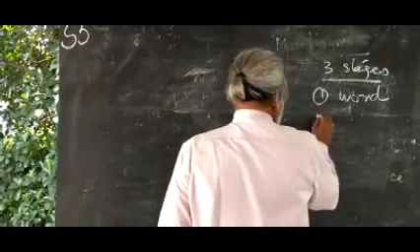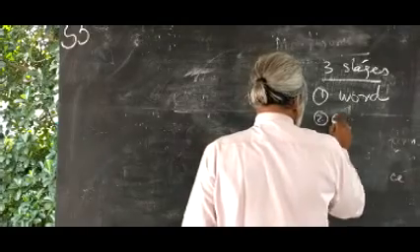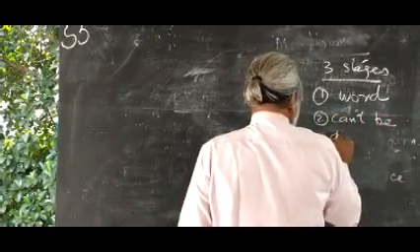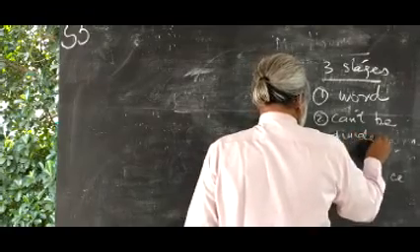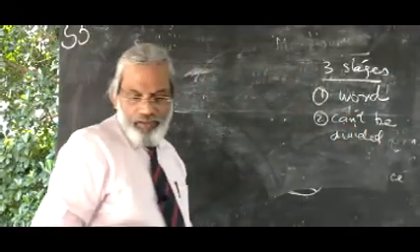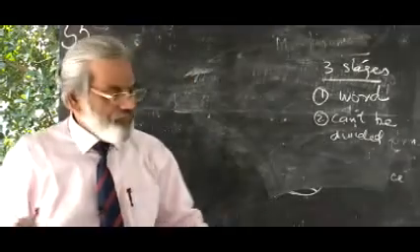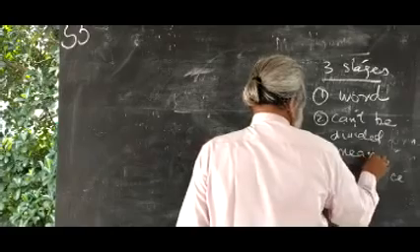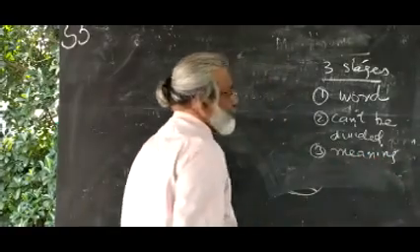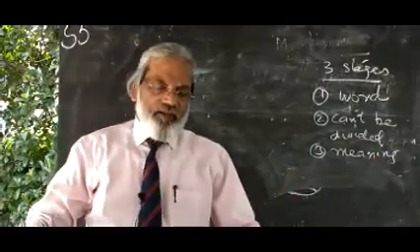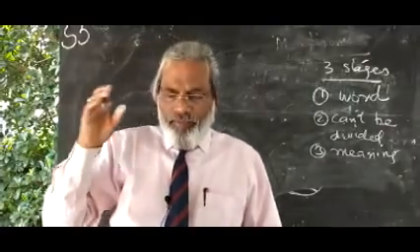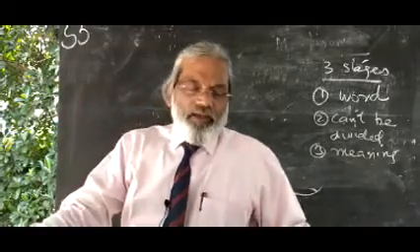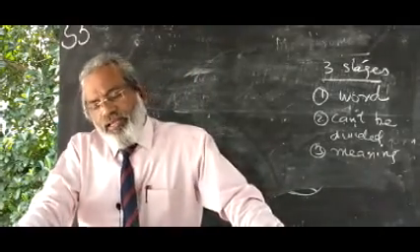The second one is that it cannot be further divided. Keep that in mind. And the third point, it should have a meaning. What is a morpheme? I told you a morpheme is a minimum meaningful sound unit. That is a definition given by John Lyons, a major grammarian.